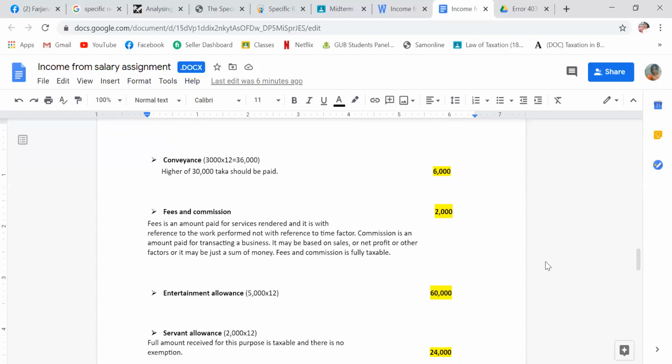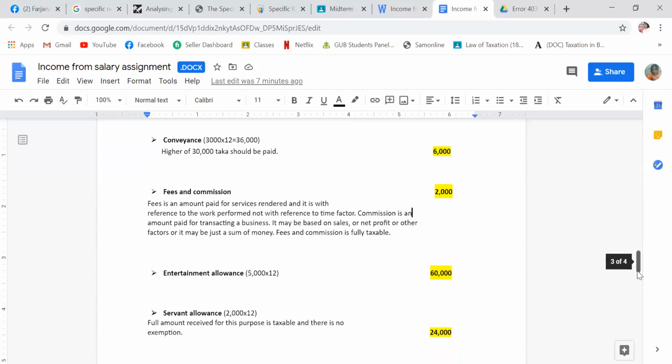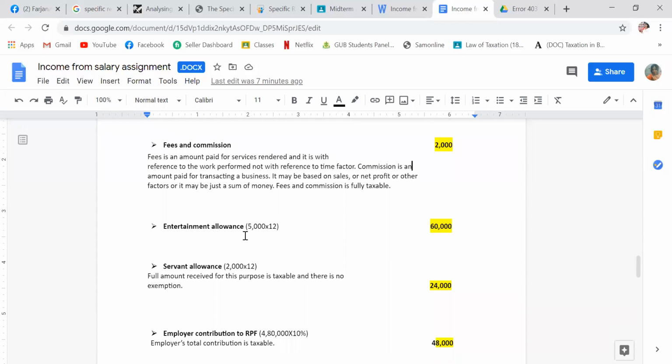Here suppose it is 2,000. Then entertainment allowance is 5,000 for 12 months, that is 60,000. Now servant allowance is 2,000 for 12 months. The full amount received for the purpose is taxable and there is no exemption, so that is 24,000 taka.